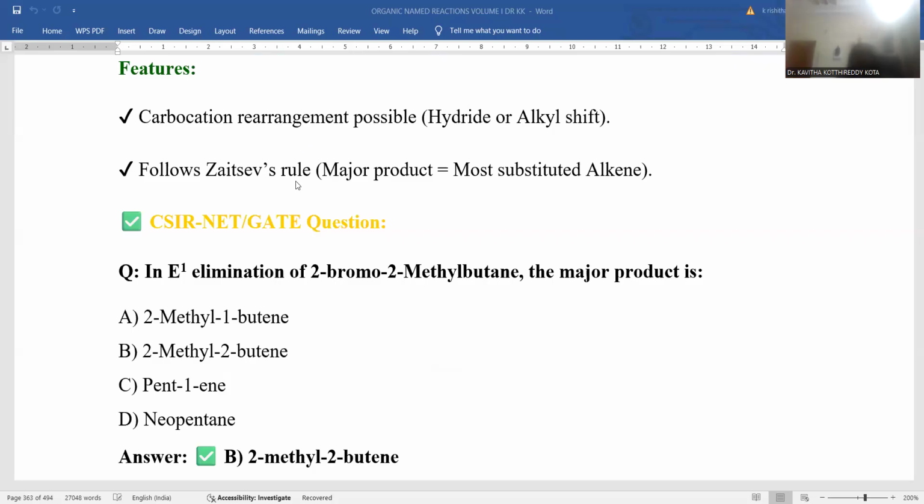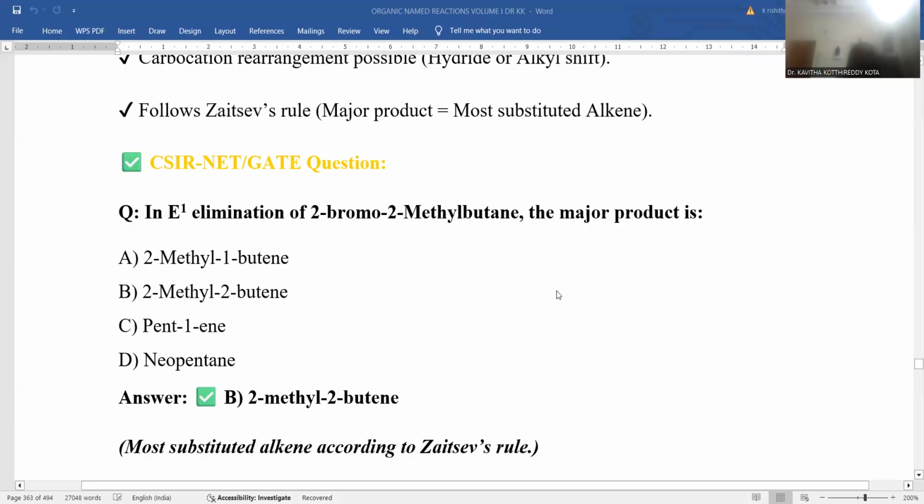The rule followed is the Saytzeff or Zaitsev rule. The more substituted product will be the more stable alkene. That is also the driving force to obtain the product in maximum yield. A more substituted alkene gives a more stable product in accordance with the Zaitsev rule. So these two are the governing factors in this E1 elimination reaction.